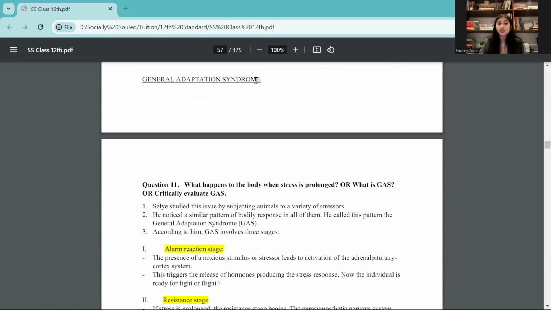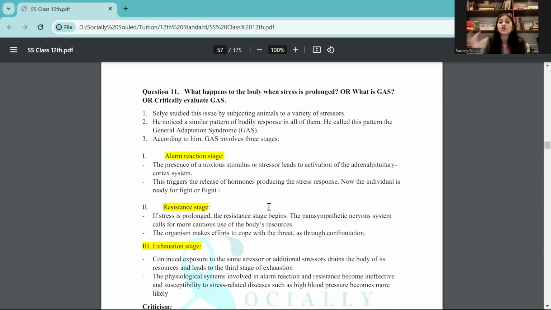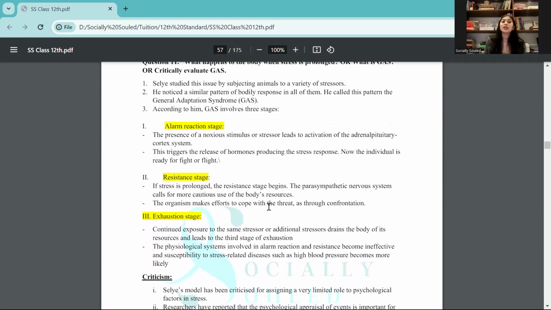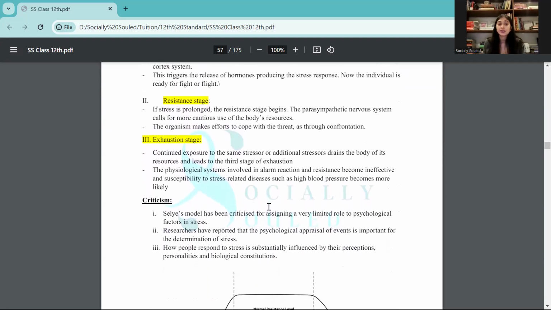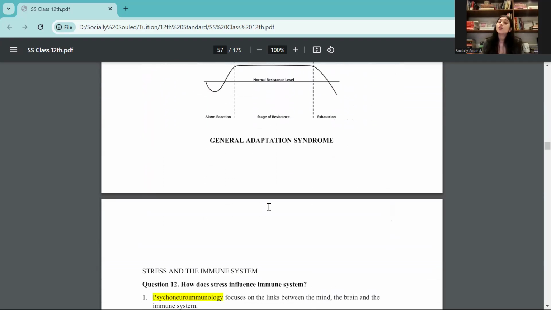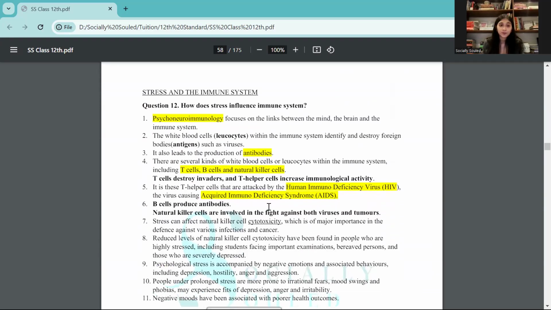Then the general adaptation syndrome, this model that was given by Hans Selye, when he did research to understand that the human body and the animal body actually react in a very similar way while dealing with stress. He wanted to understand that they're different, but why are they reacting in the same way? Why is the main biological process similar? That's when he came up with the general adaptation syndrome, which again has three stages: alarm reaction, resistance, and exhaustion stage. Then you also have criticisms of the GAS model, right?